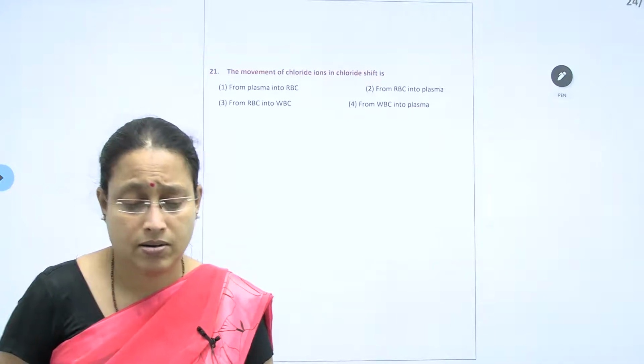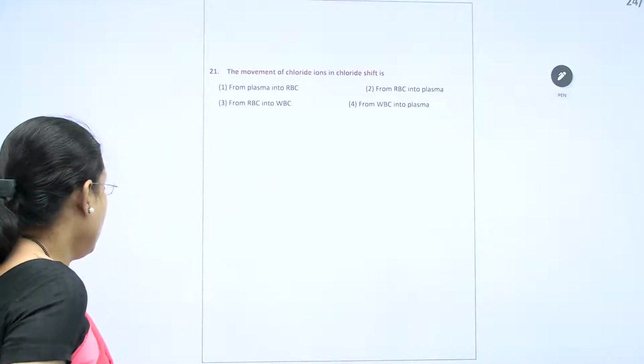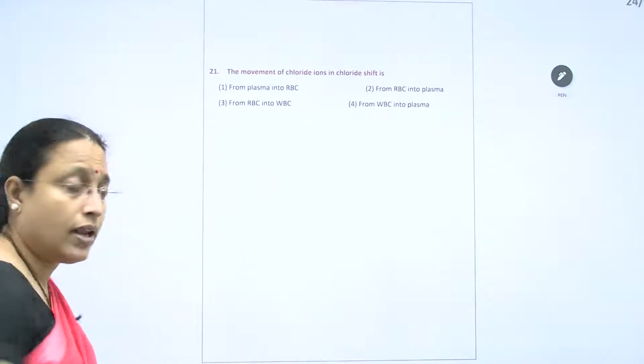21. The movement of chloride ion in chloride shift is where?